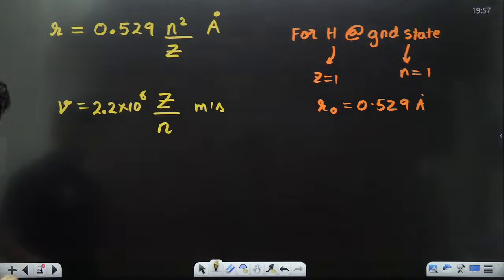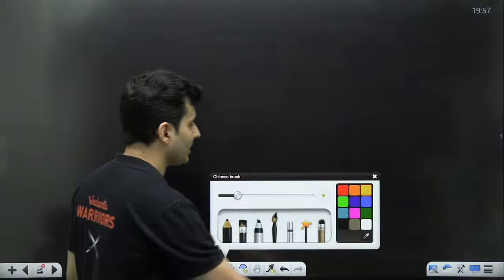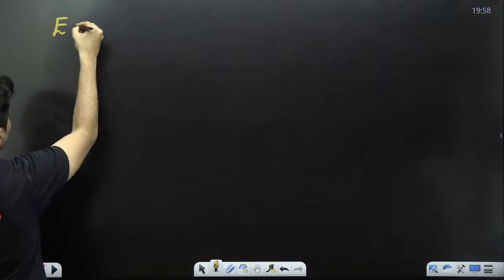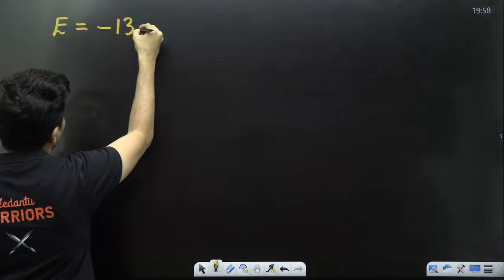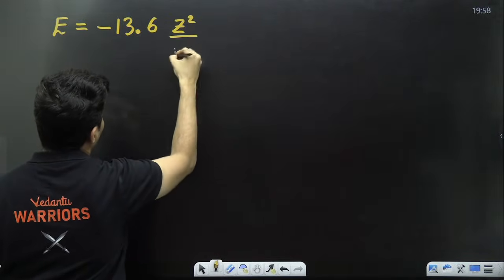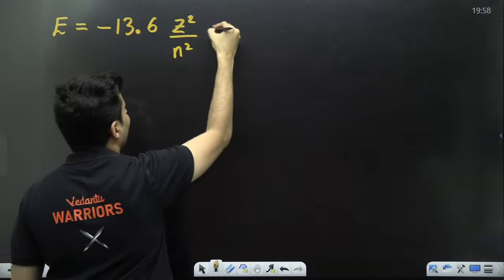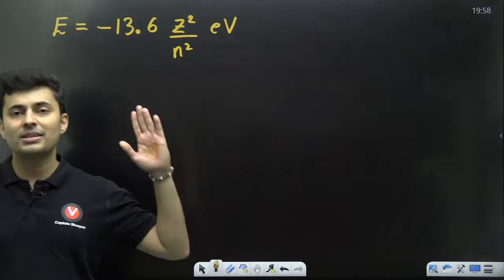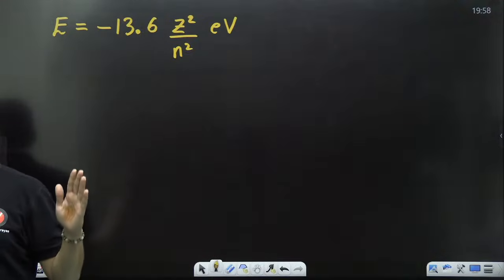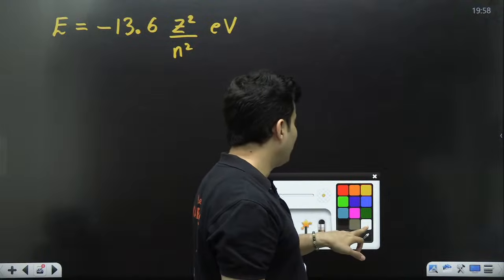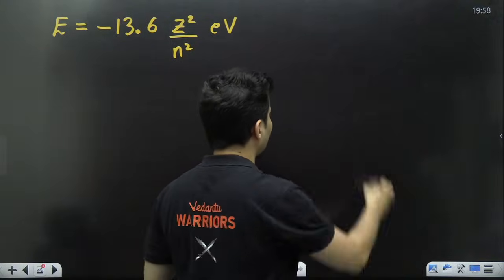Very good. Next important thing which you should know is energy. So talking about energy, the energy is minus 13.6 times z square by n square, but the answer is not in joules, it is in electron volt. Keep this in mind. So why this minus sign? I will tell you that also.